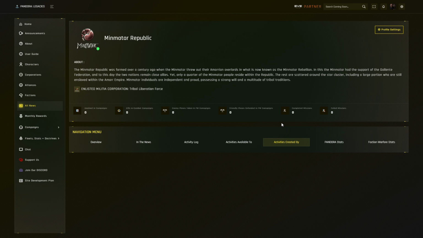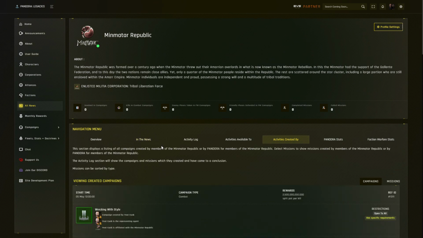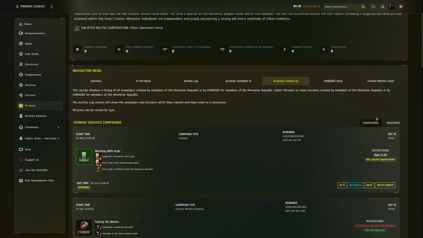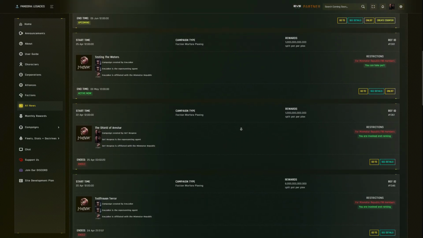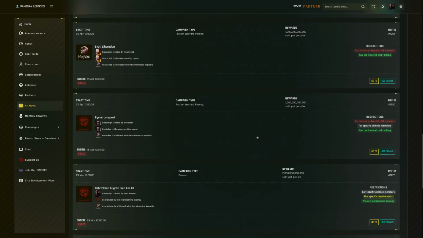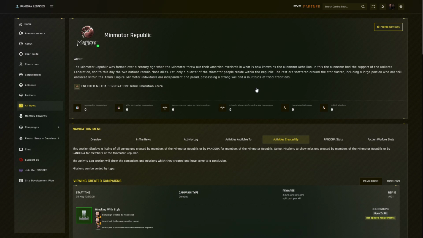And the activities created by section will show any campaigns, missions or events created by members of this faction, which may be those that belong to alliances, corporations or capsuleers that are actually aligned with this faction itself. You can see here there's an upcoming campaign, an active campaign, and all those campaigns that have ended which members of this faction can take part in.